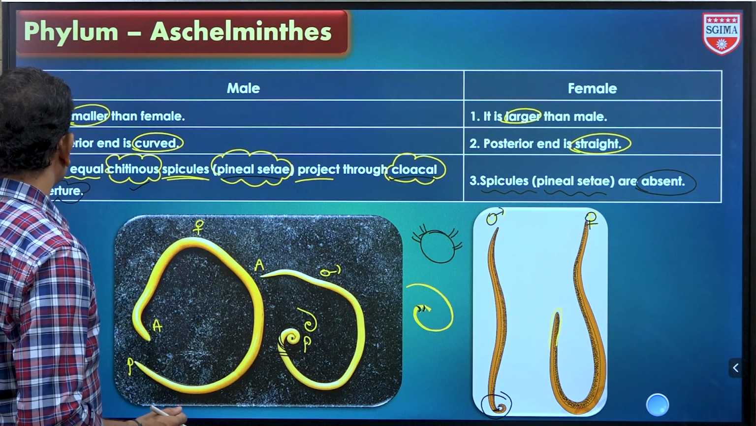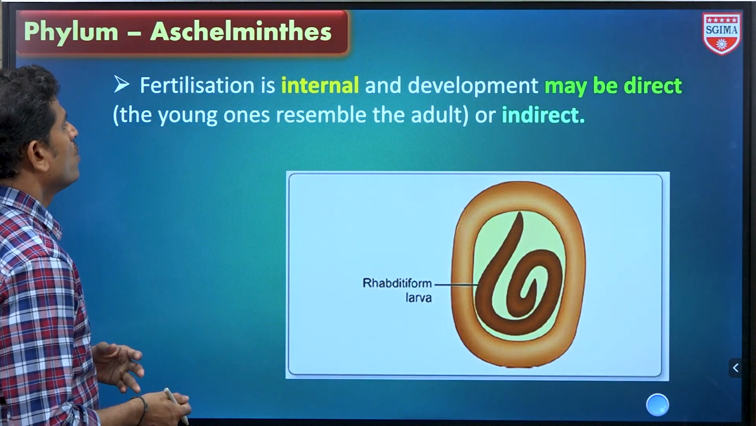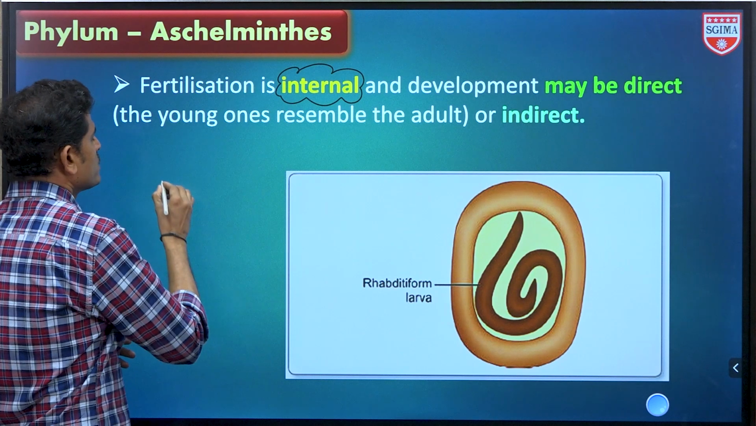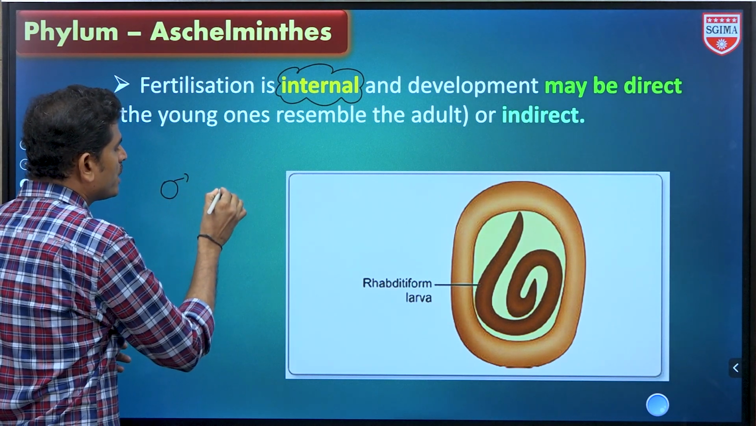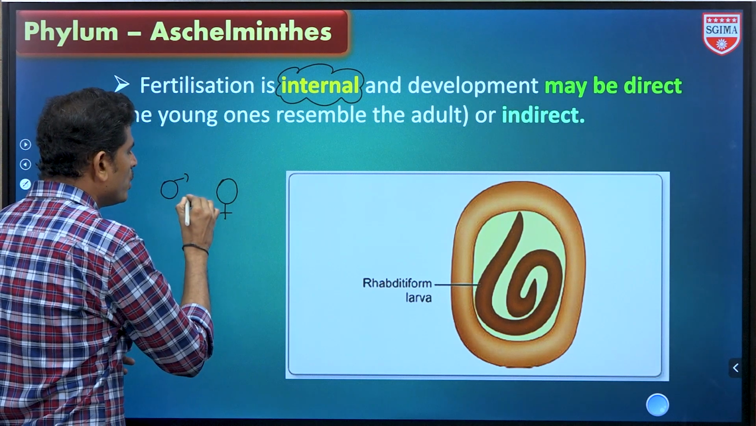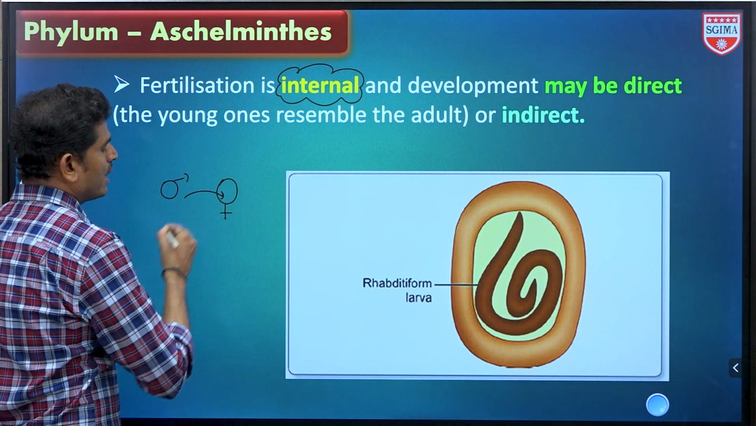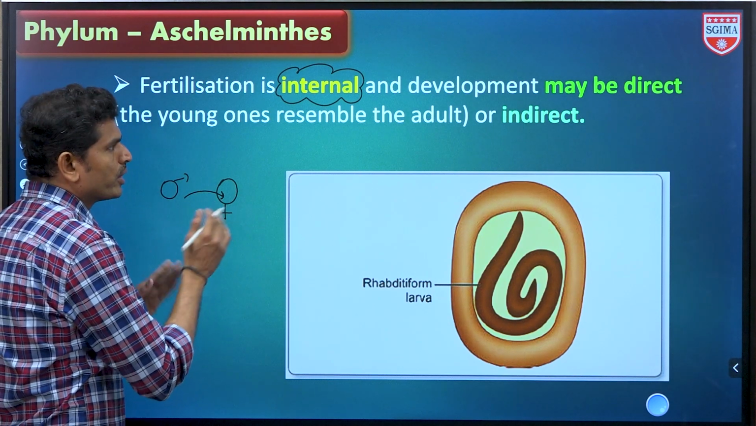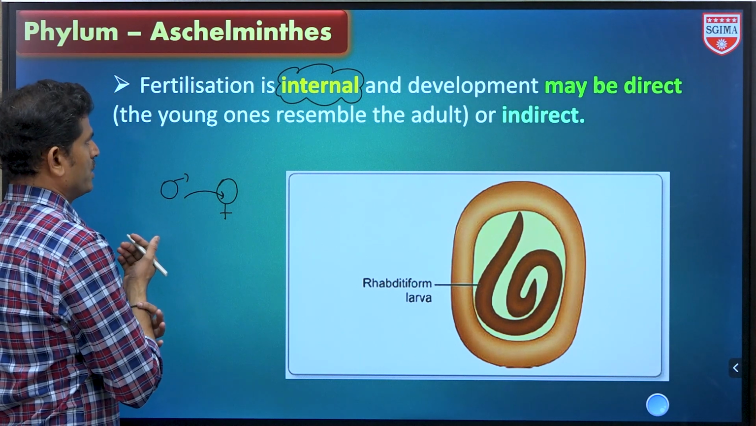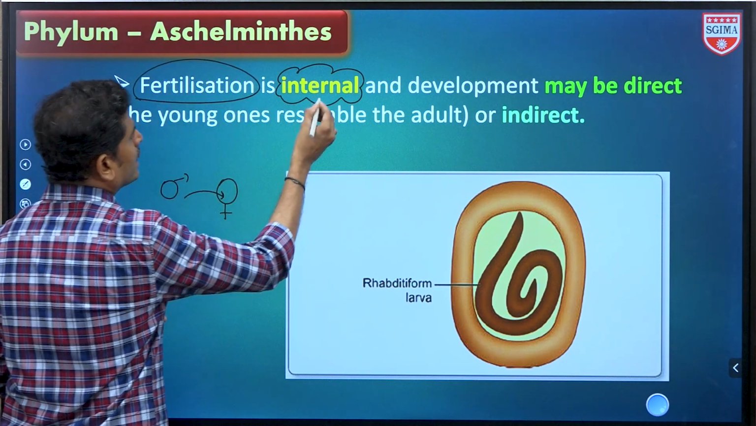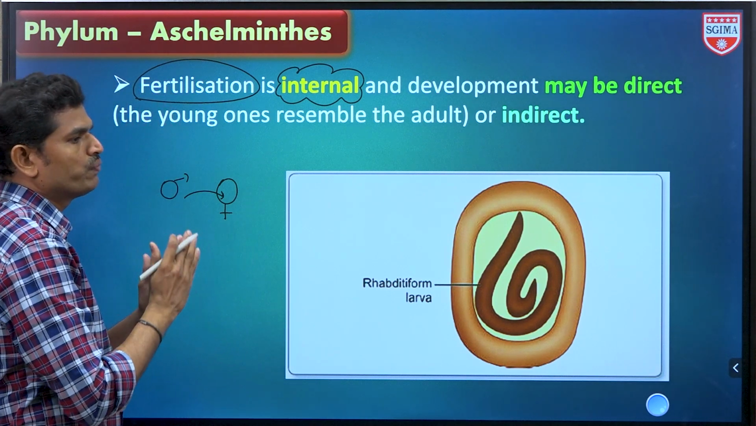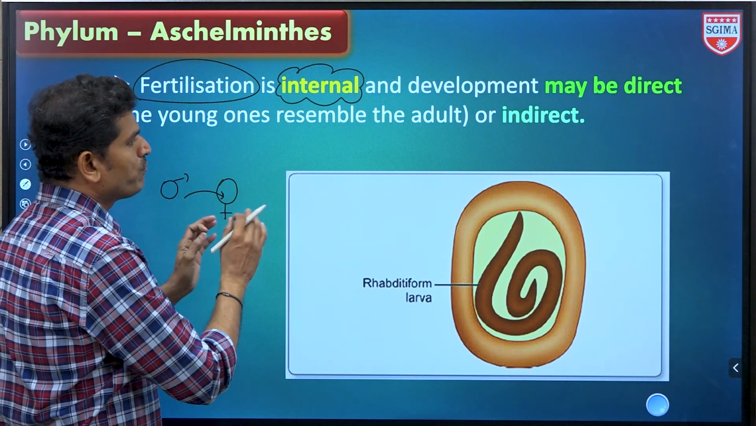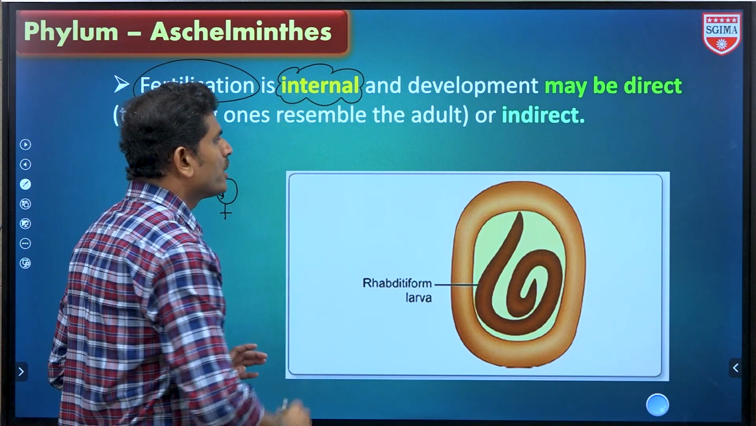Next slide. Yes, fertilization is internal. So what does internal fertilization mean? The male organism introduces the male gametes into the female organism. This is called insemination. Then the male and female gametes fuse there. That is called fertilization. So fertilization is internal, meaning the male and female gametes fuse inside the female organism's body, in the female genital aperture. That is called internal fertilization.